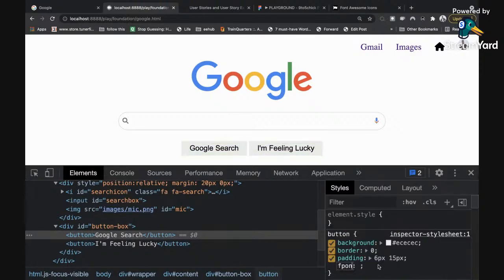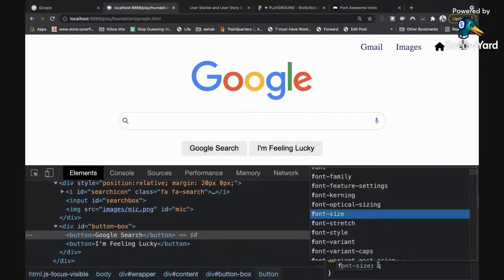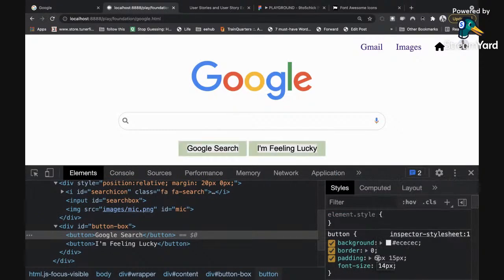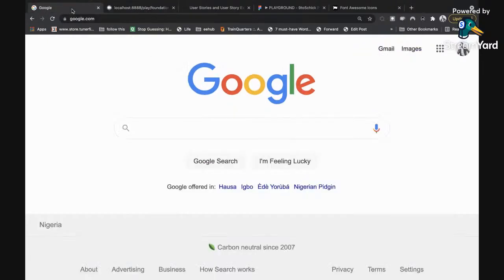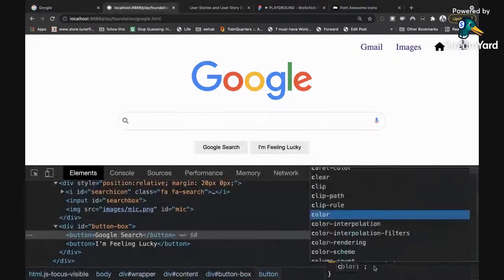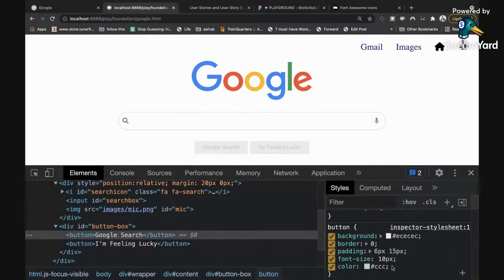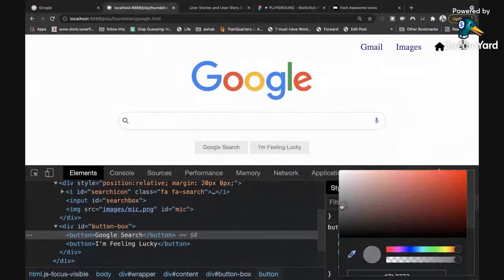Then the font size, I think it's too big. I'm going to reduce it to about 14px. Let me just reduce it a bit, something like that. The color of the text, let me check that out. The color is not so black, it's about gray. So I'm going to reduce the color also to something light, like a gray. I think that is too light, so I'm going to darken it a bit, not too dark, not too white, something like that.